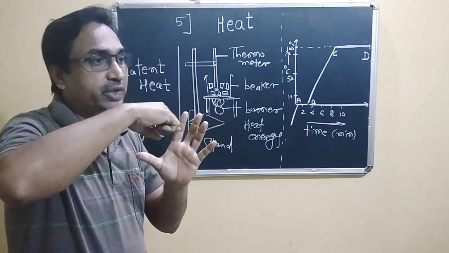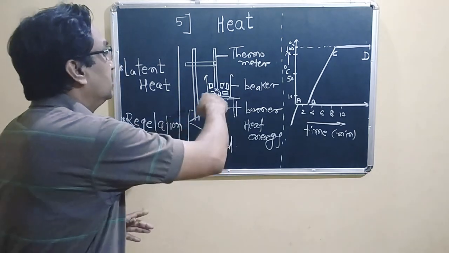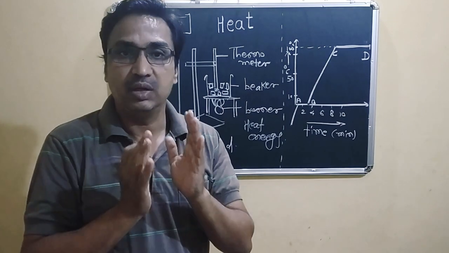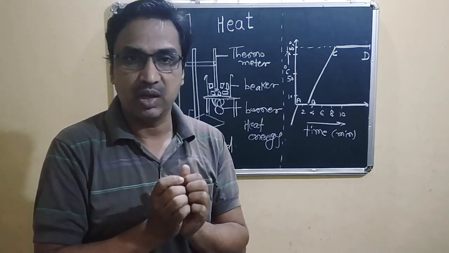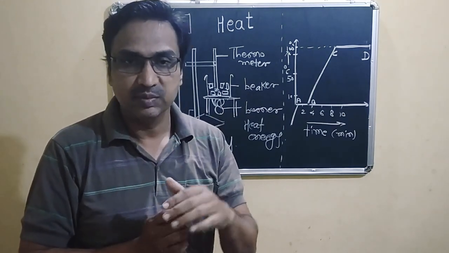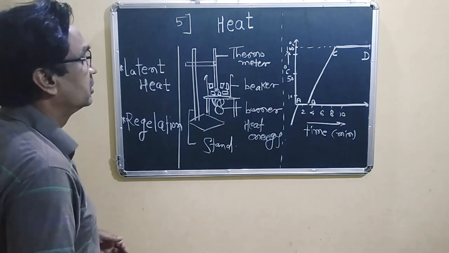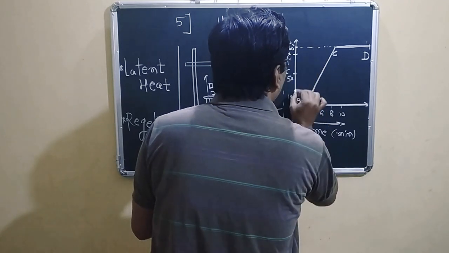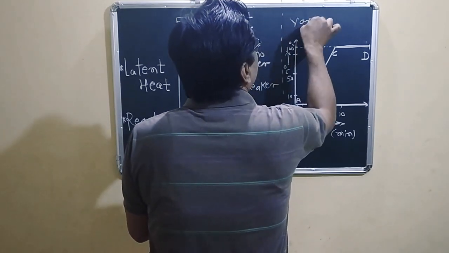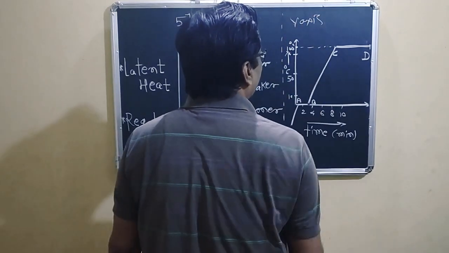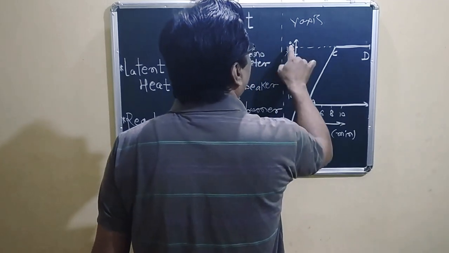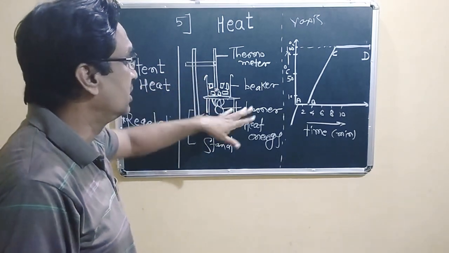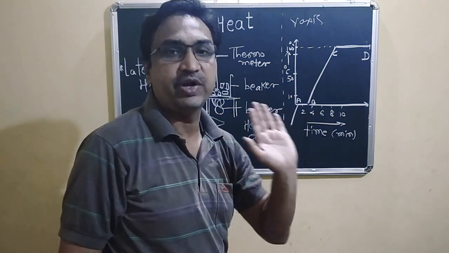And what we have to do is stir it so that the heat energy is uniformly distributed, so that all these pieces of ice are melted. Okay, so you have to measure the temperature. We have to measure the temperature on the y-axis in degrees Celsius, 10, 15, 100 degrees Celsius. We have to see the temperature corresponding to time.